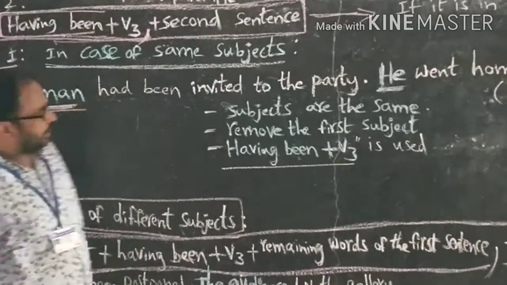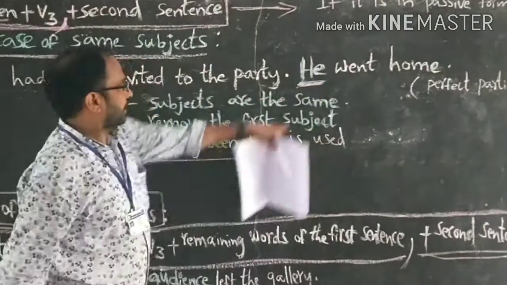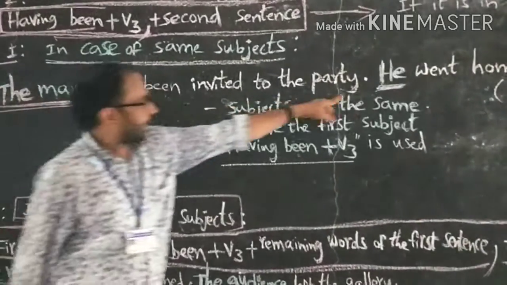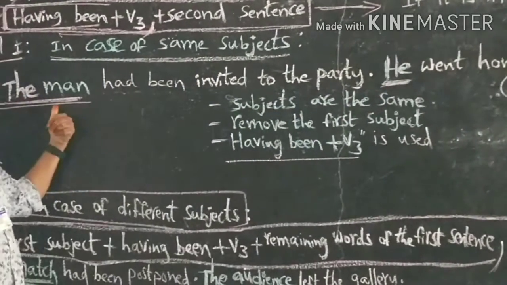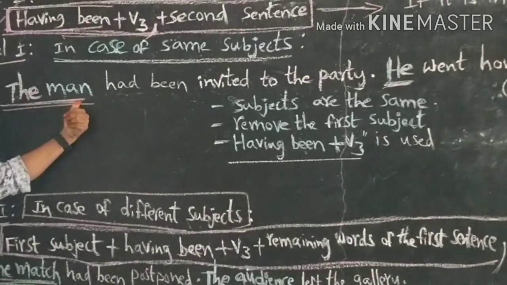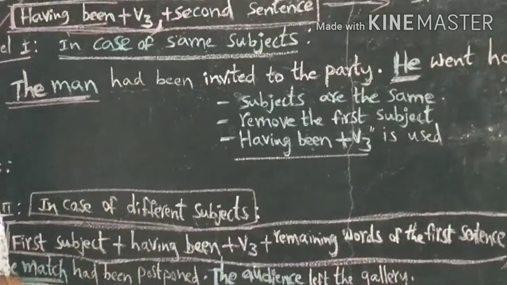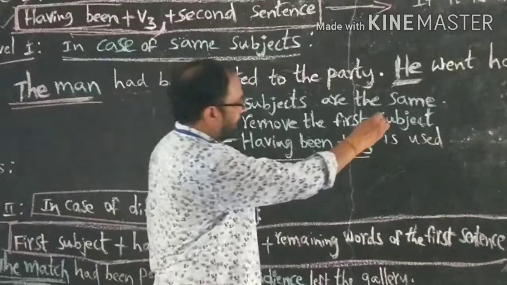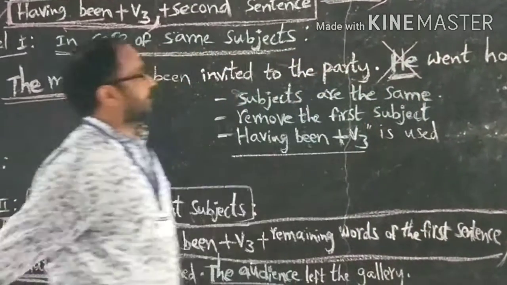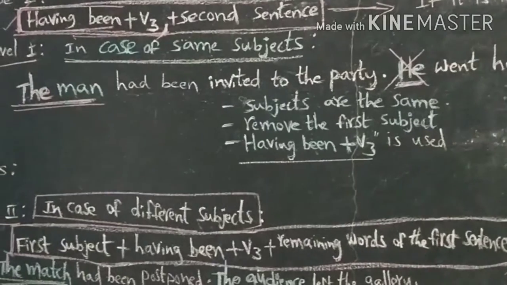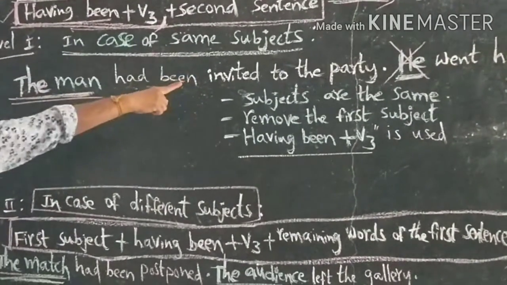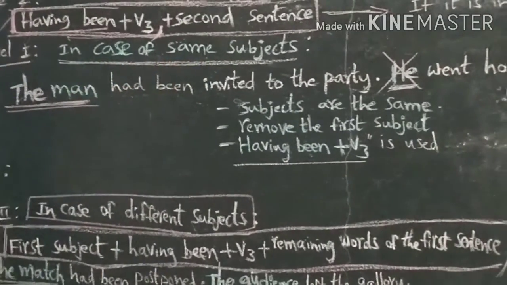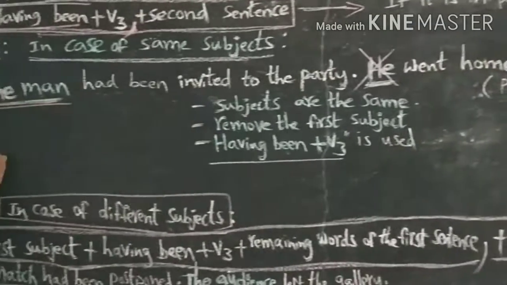He is the pronoun of the man. Here we should remove the pronoun first. The noun is used in place of the pronoun in case of same subjects.